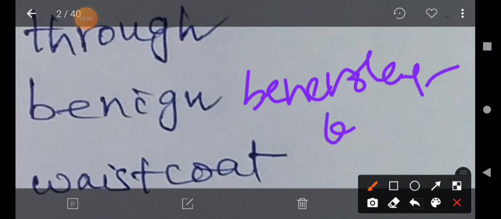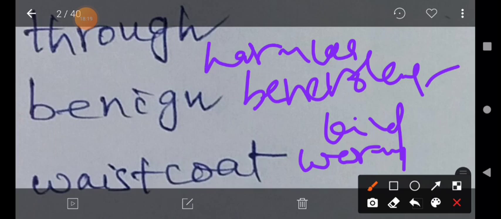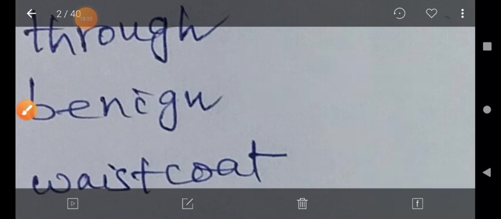Benevolent also means kindness. Kindness is a noun; kind is an adjective. It means warm, it means harmless. These are the meanings of benign, my dear students. And for usage, I will write you an example sentence. You should understand.